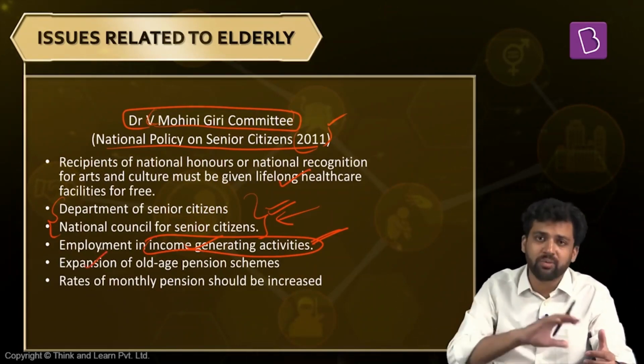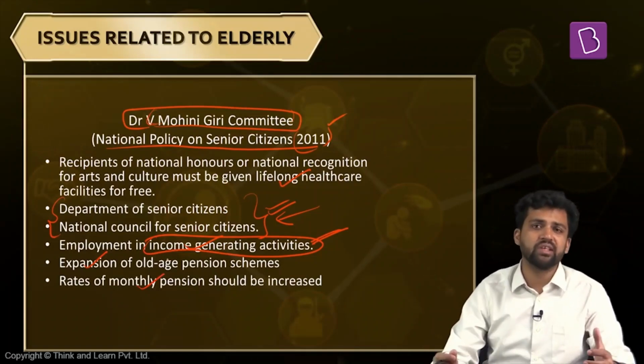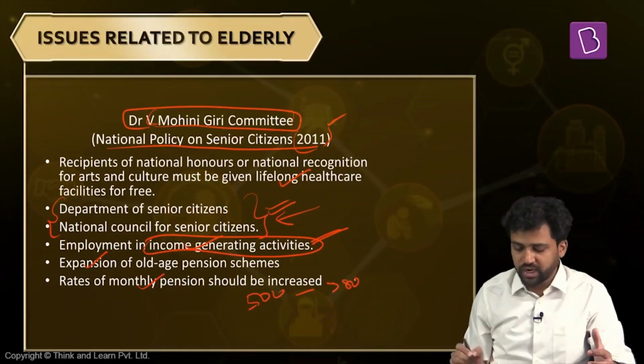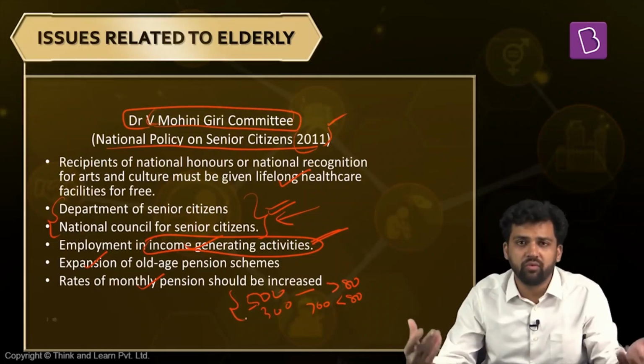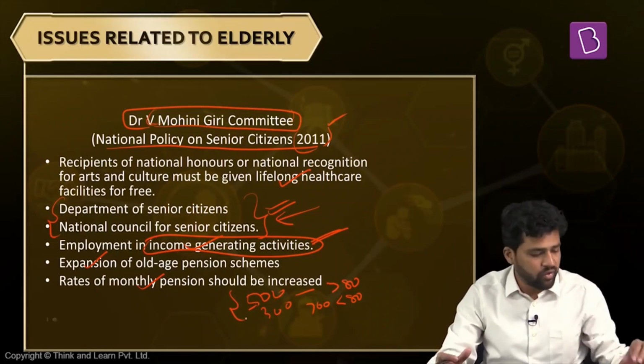So they are saying we should expand it to all elderly population, and also this monthly pension needs to increase. To give you a perspective, right now the total amount of pension that is given is 500 rupees, that too for someone who is greater than 80 years of age, and those who are below 80 but greater than 60, it is 300 rupees. So the amount of pension is very less. You can't do much with this amount of money. So these were some of the recommendations of the VV Mohinigiri committee.